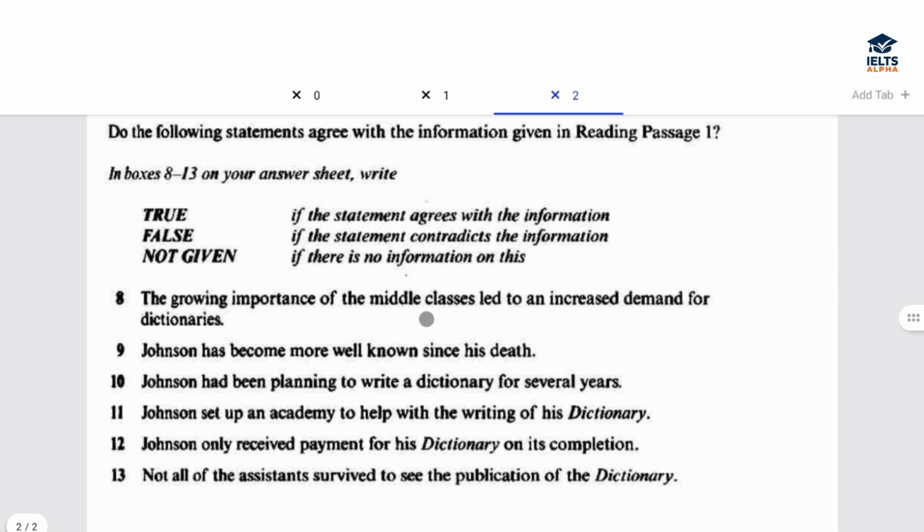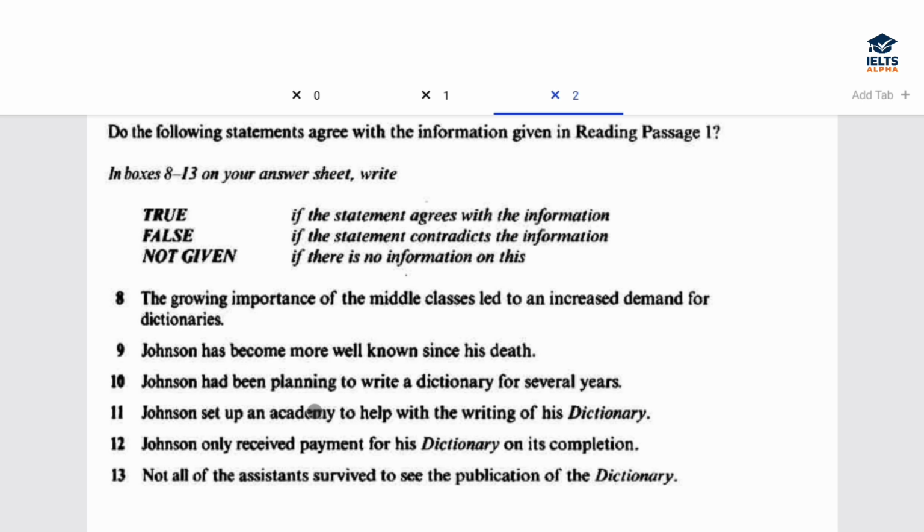So let's start. If the information is similar to this particular statement, the answer is true. If it is opposite or in contrast to this, the answer is going to be false. So, if we cannot decide whether the information given is true or false, the answer is going to be not given. Okay. See, in reading, it is very, very important to understand the demand of the question.